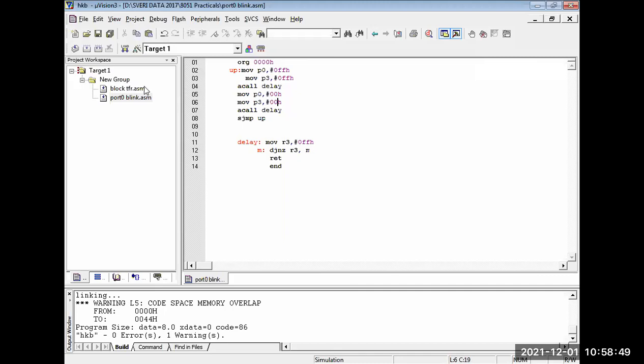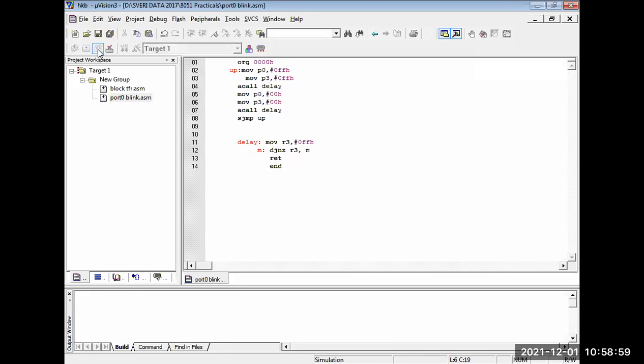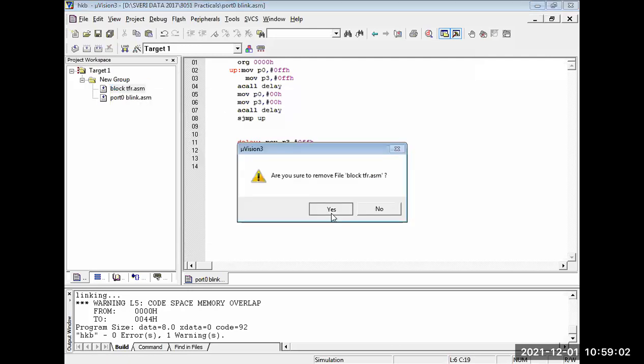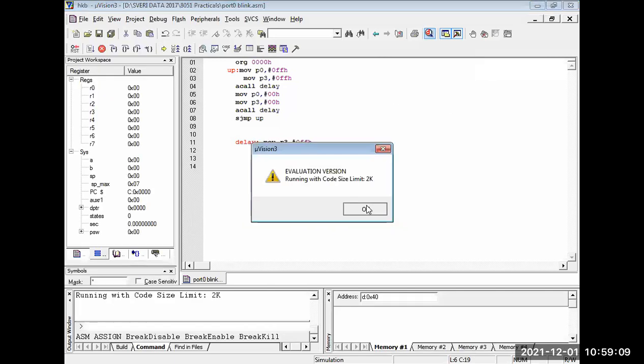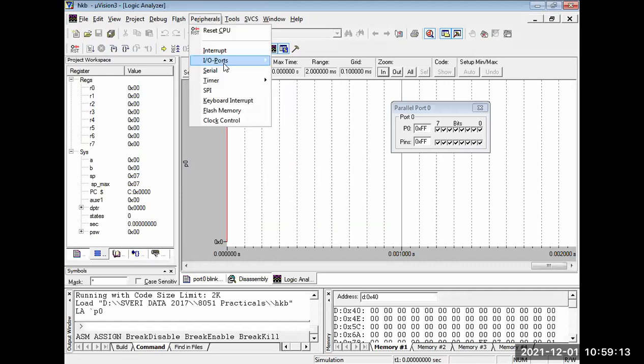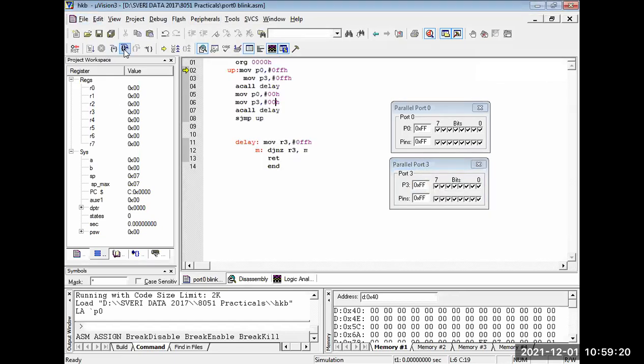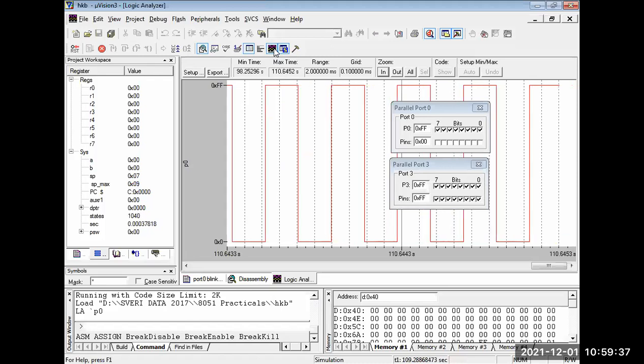What will happen here now? Call delay spelling is correct. Save, build. I'll remove this part and then only port toggling. So what happens here? Then 2 ports will toggle. Which ones? Port 0 and 3. So take 2 and 3 here and see the code also. See, both ports have now started toggling. Is it easy or not? So I can toggle both ports, and here I had only seen one. So I can use it for the 2 ports.